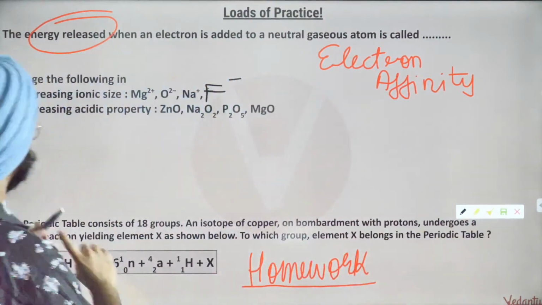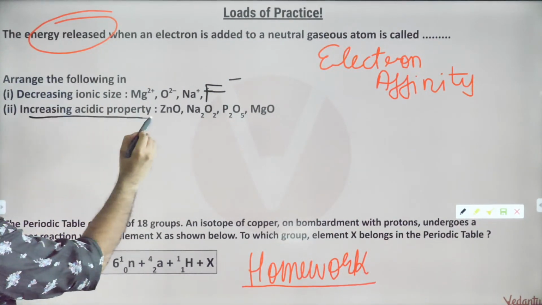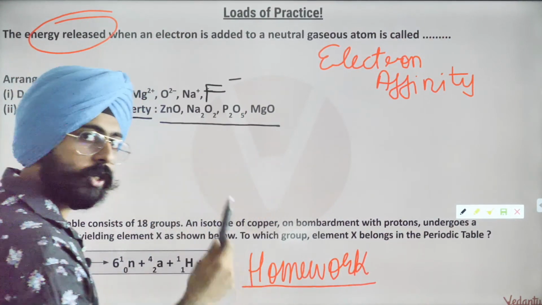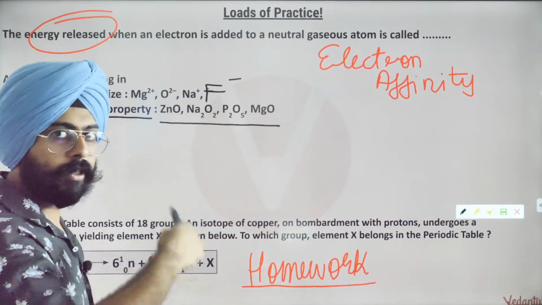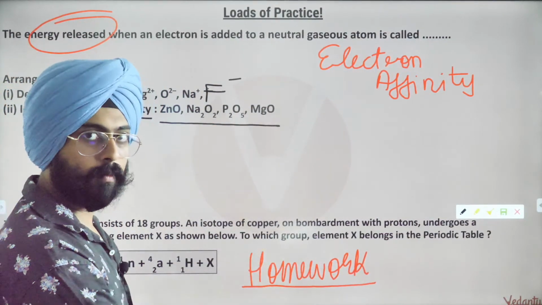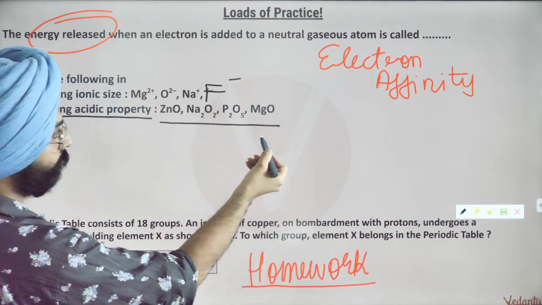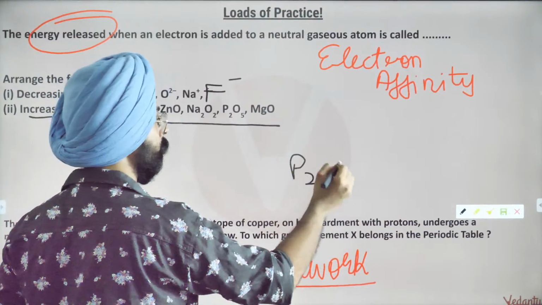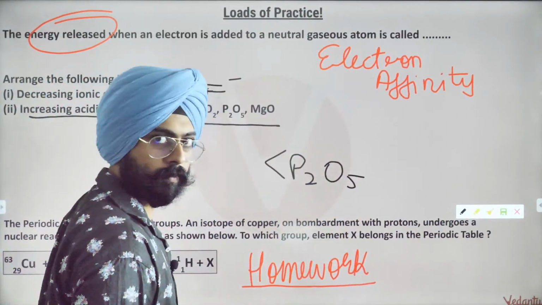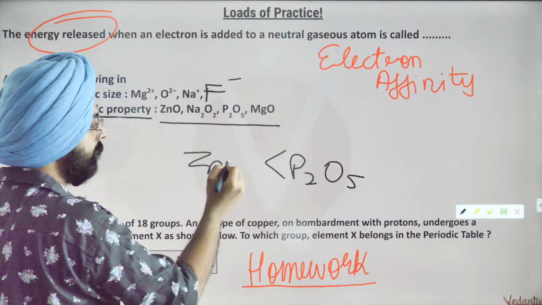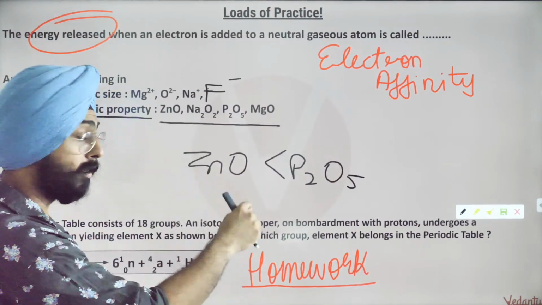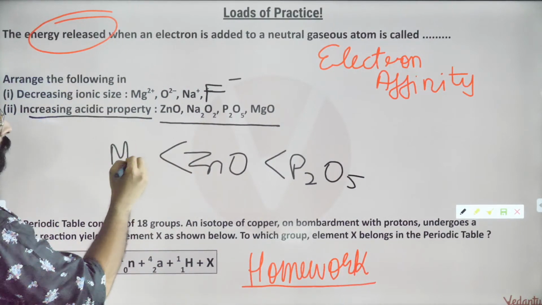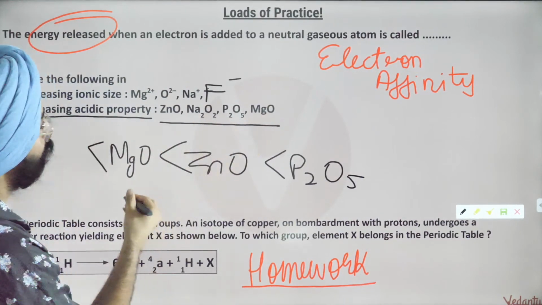Next question is, arrange the following in increasing acidic property. So my dear friends, over here we have oxides. In the case of oxides, what did I tell you? More metallic, more basic. Less metallic, more acidic. So over here, P2O5 is going to be the most acidic. Then you're going to have zinc oxide. This is in fact an amphoteric oxide. Please remember, zinc oxide is amphoteric in nature. Then you're going to have magnesium oxide, and then you're going to have your sodiums.